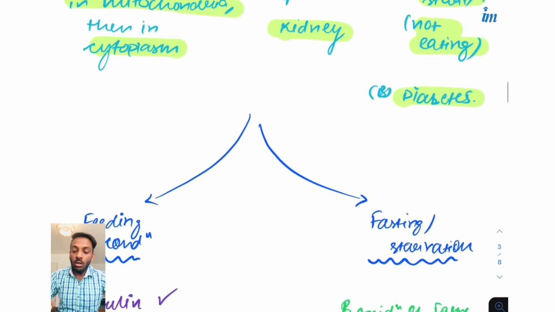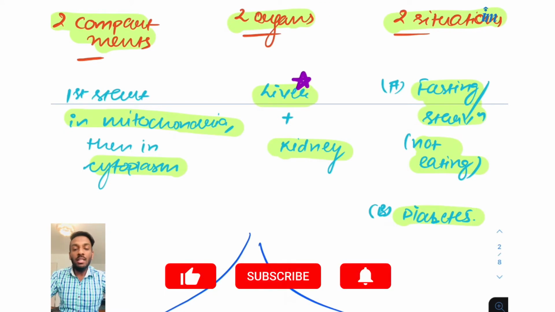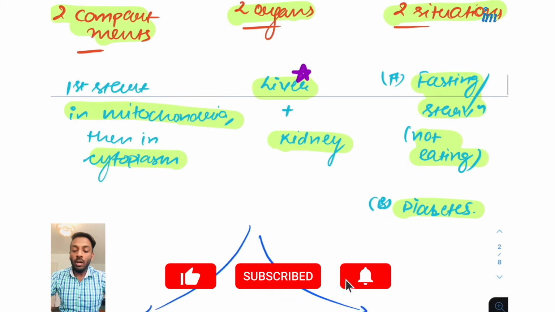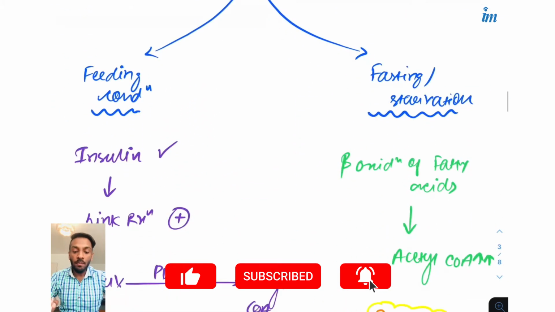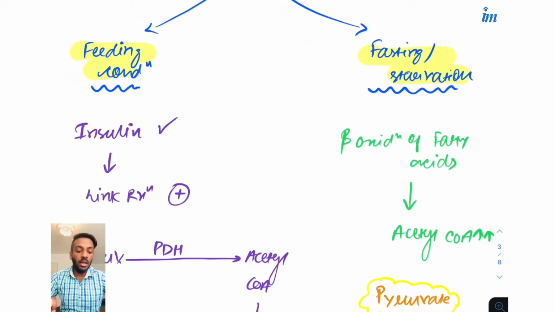Okay. So now let's compare what happens. Like I can compare the diabetes also as a fasting condition only, because the glucose is deficient in the blood. So what happens? Let's compare the two conditions. The first condition is the feeding condition, and other is the fasting or starvation. Now first let's consider the feeding condition.